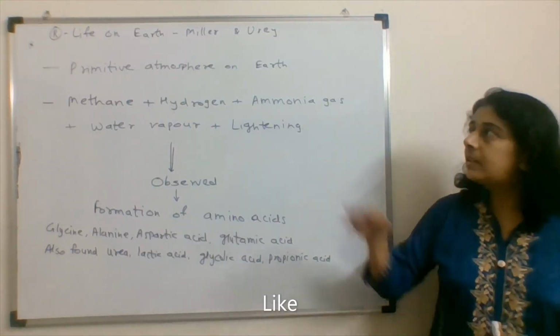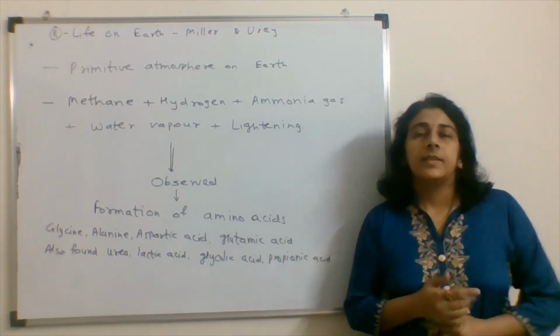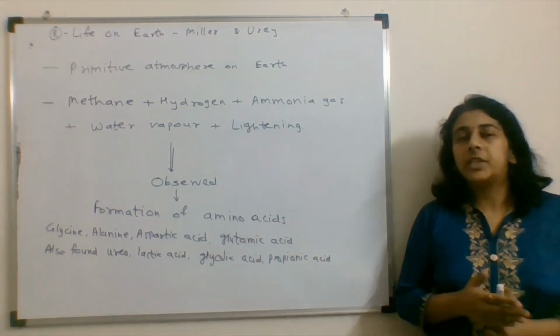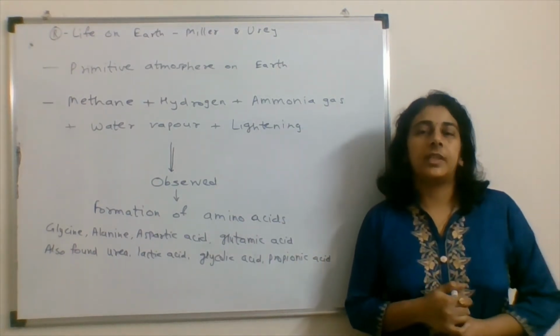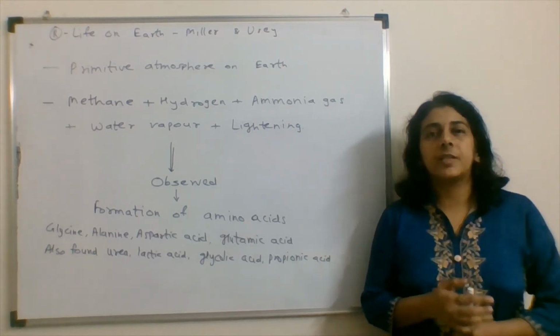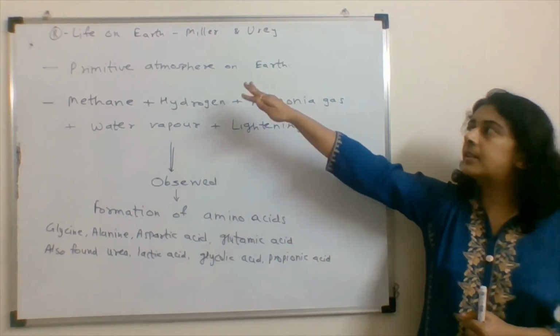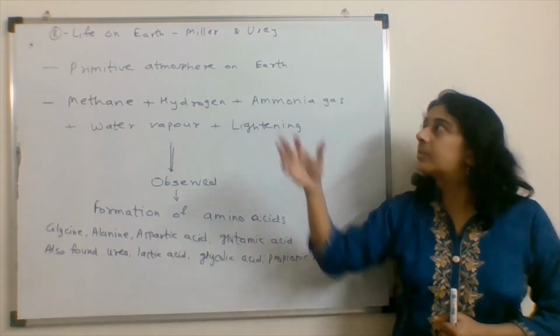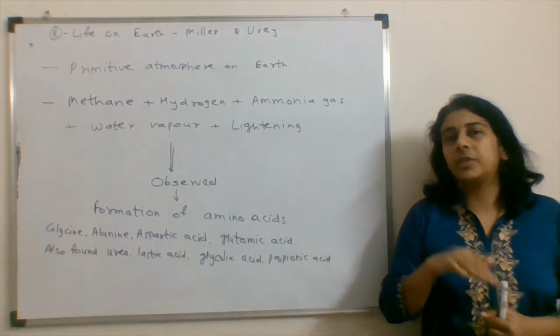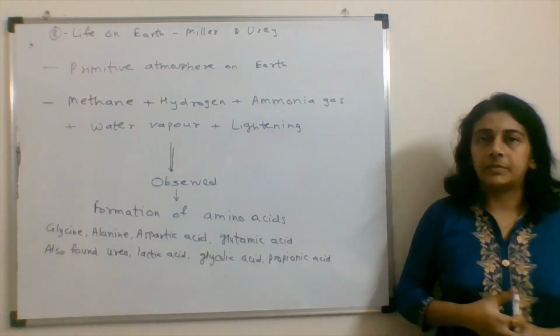The next one is life on Earth. See, the origin of Earth. For the origin of Earth, the famous experiment is performed by Miller and Urey. So the life on Earth point matches with Miller and Urey from the other column.